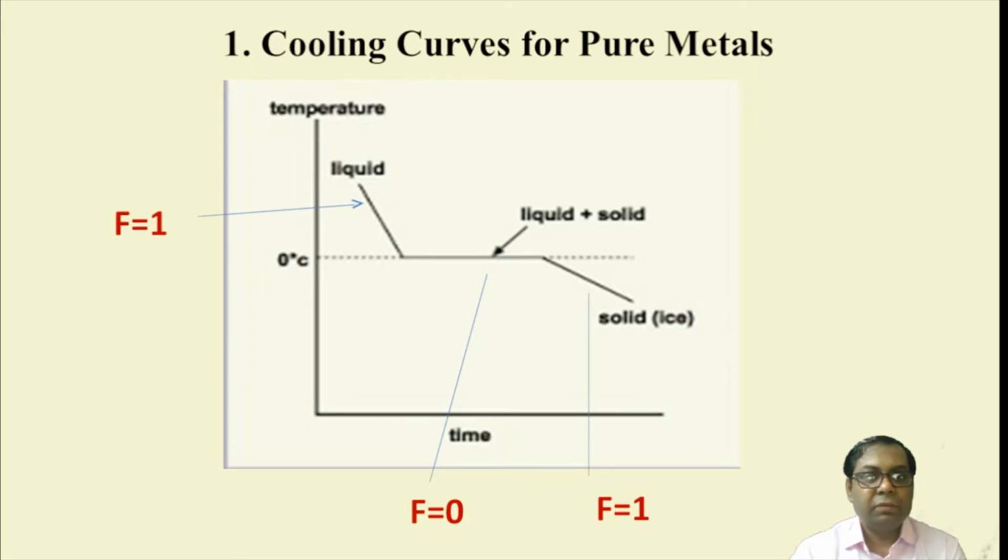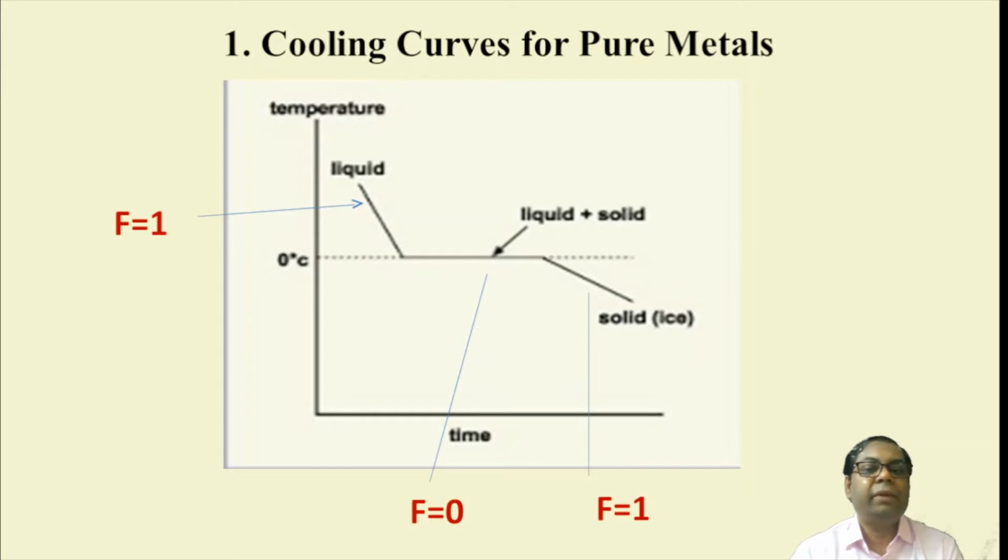After the entire mass is completely solidified, then with the reduction of temperature, the temperature of the entire mass will be reduced. On the other hand, we can reverse the curve in the same way.